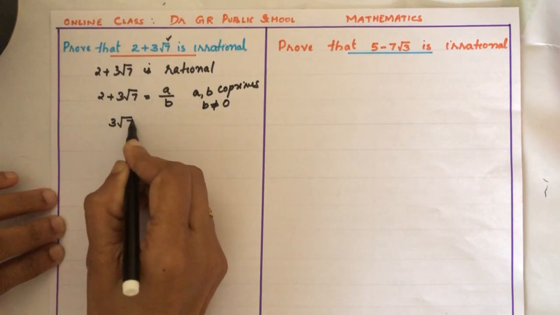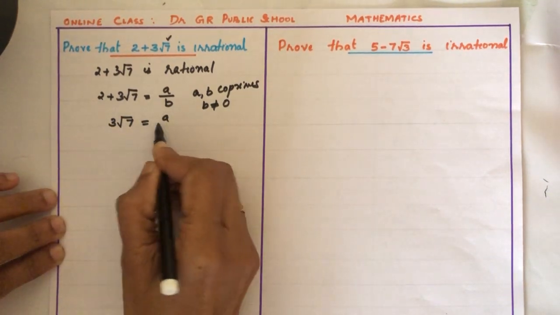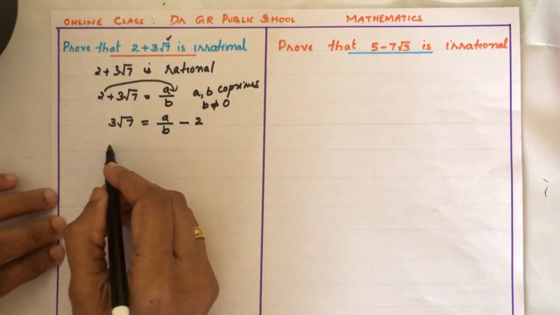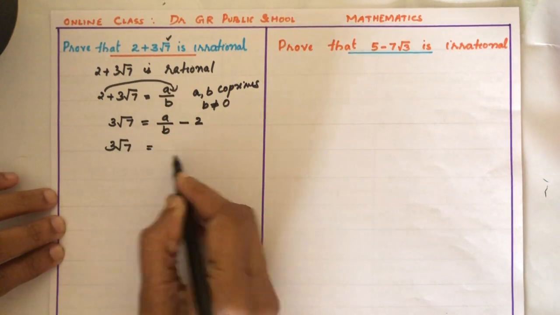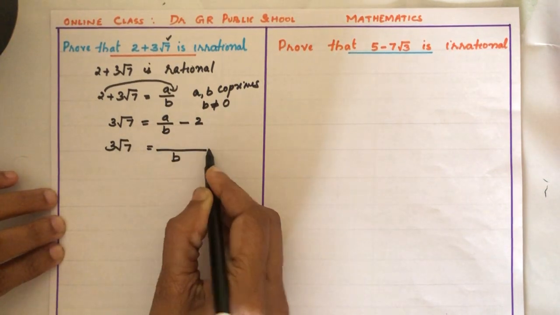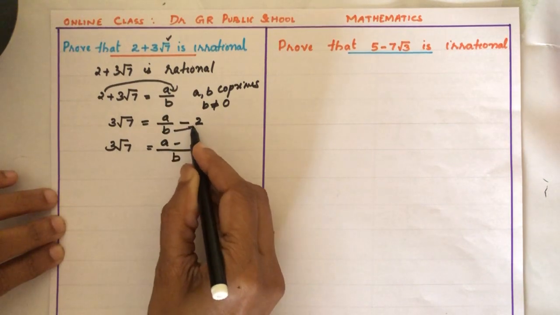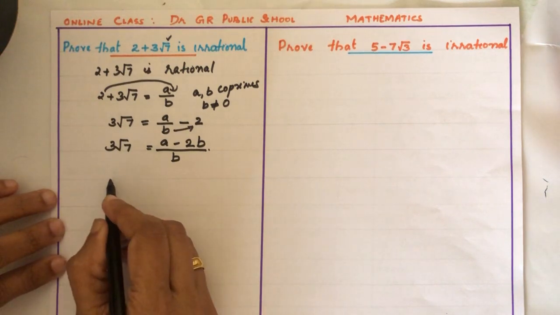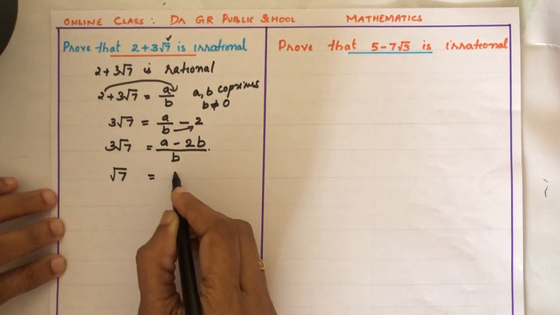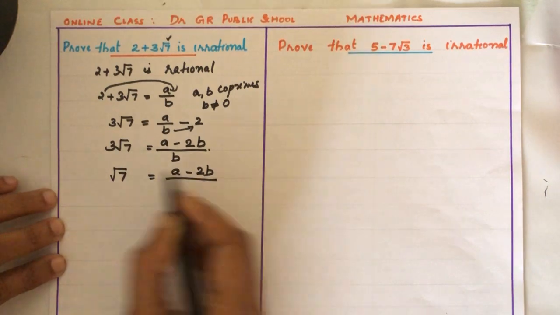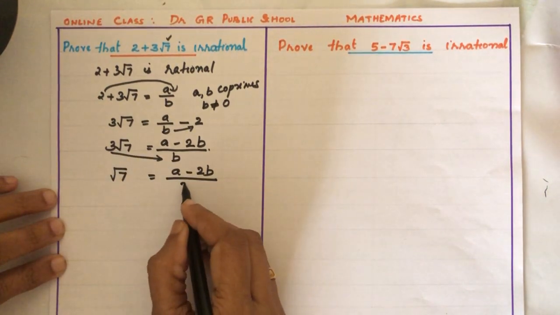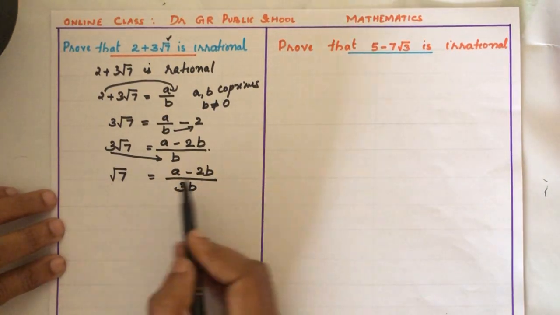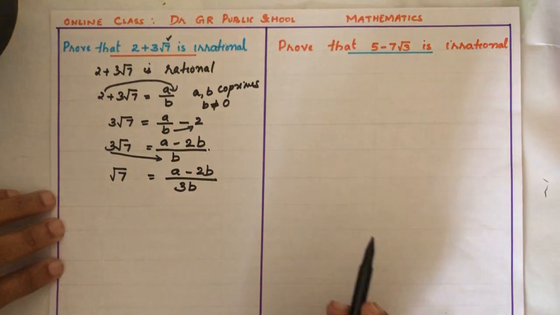Now simplification. 3 root 7 can be written as a by b minus 2. This 2 I am taking to this side. So 3 root 7 is equal to, taking b as common denominator, a minus 2b, over b. Now root 7 is equal to a minus 2b, with this 3 coming as denominator, 3b. Now what did we get? Root 7 is equal to a minus 2b by 3b.